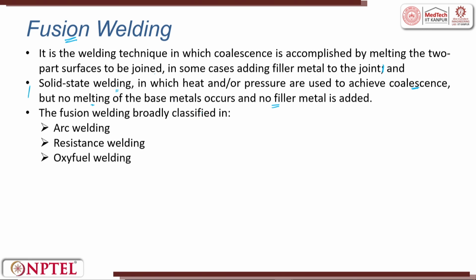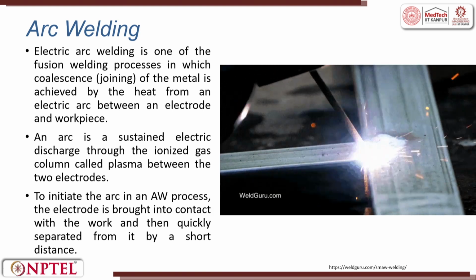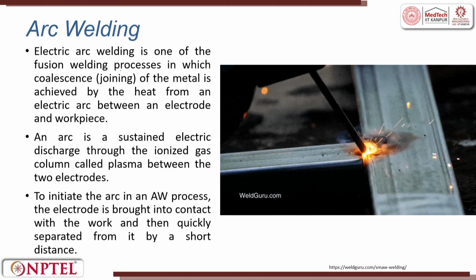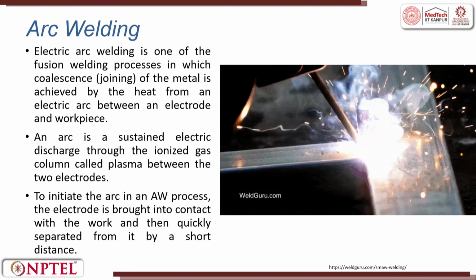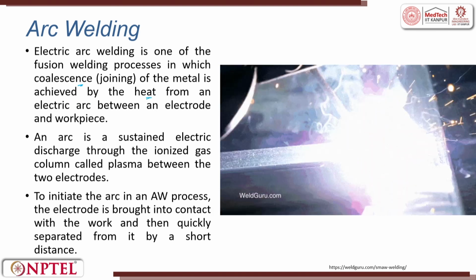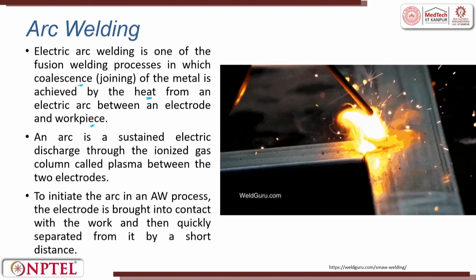In the fusion welding process, they are again classified broadly into arc, resistance and oxy-fuel welding process. Let us try to understand the arc welding process. Electric arc welding process is one of the fusion welding process in which the coalescence of the metal is achieved by heating from an electric arc between two electrode and the workpiece.